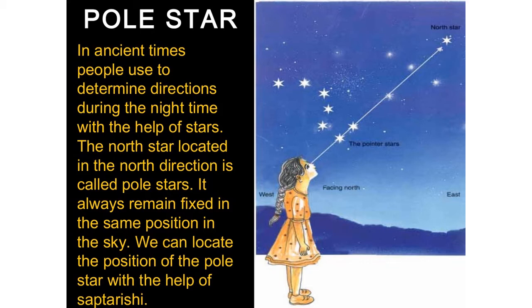Now I'll read out the slide. The North Star located in the north direction is called pole star. It always remains fixed in the same direction in the sky. We can locate the position of pole star with the help of Saptarishi.